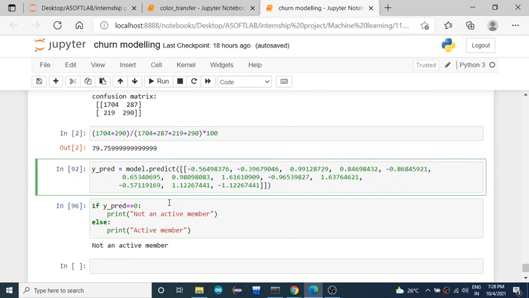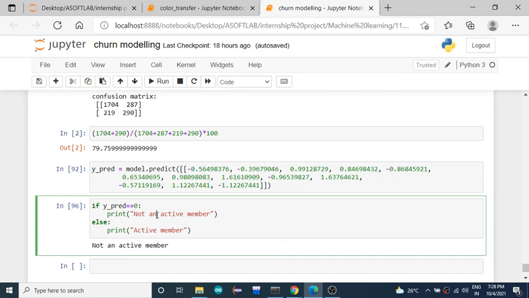When you get this, you'll get the value either 0 or 1. 0 in the sense they are retained in the same company, same bank, and 1 in the sense they have moved, they have exited from the bank. Okay, so if you get y predict equals 0, he is an active member, and if you get 1, he is not an active member. Okay, exited.